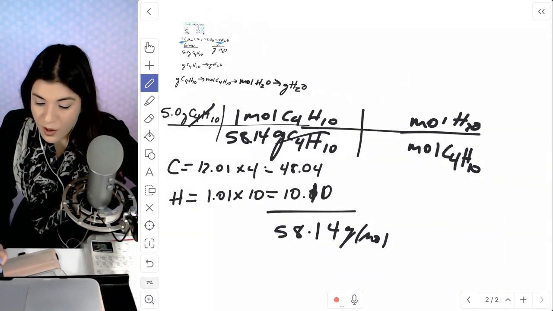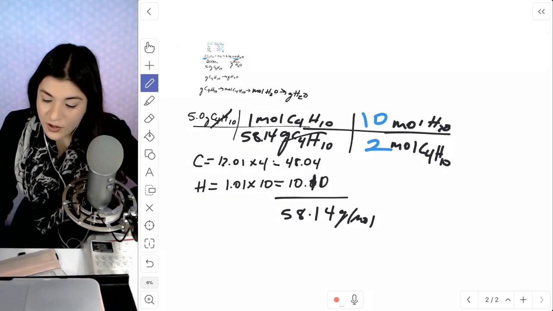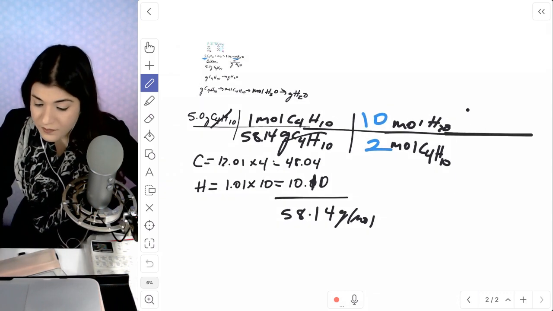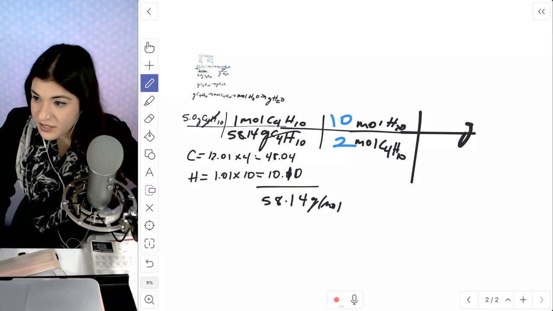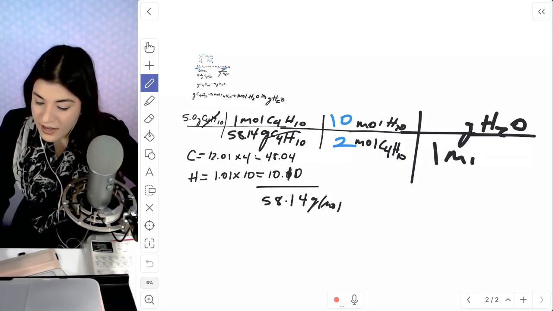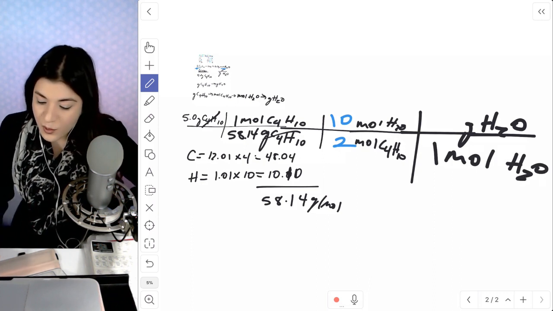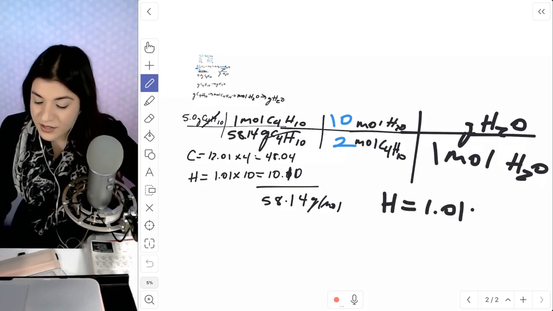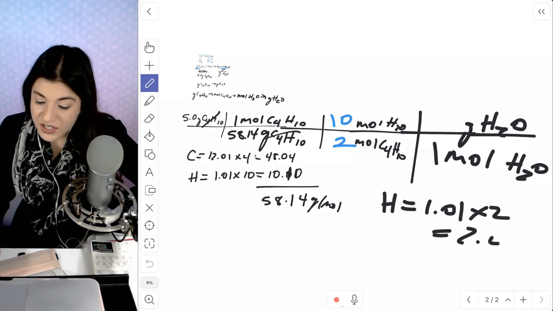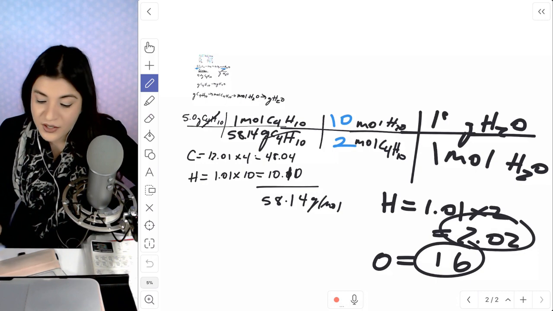So 10 moles on top per every 2 moles of butane. And lastly, I'll change this to grams of water. So grams of H2O per 1 mole of H2O. We'll find the molar mass of H2O. So H is 1.01 times 2, which gives us 2.02. Oxygen is 16. Add these two together, which gives us 18.02.